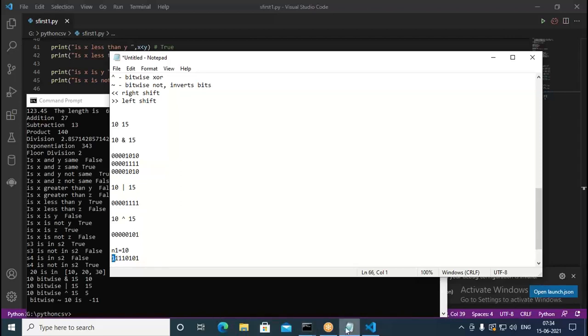Similarly, we have here shifting operators. So if you look at this, bits can be shifted. This is called right shifting, and this is called left shifting. Left side can be shifted and right side can be shifted. Now suppose I have here 10, a number n1 equal to 10.